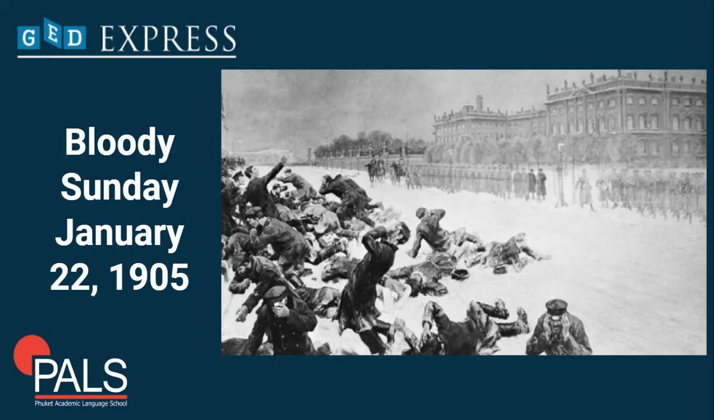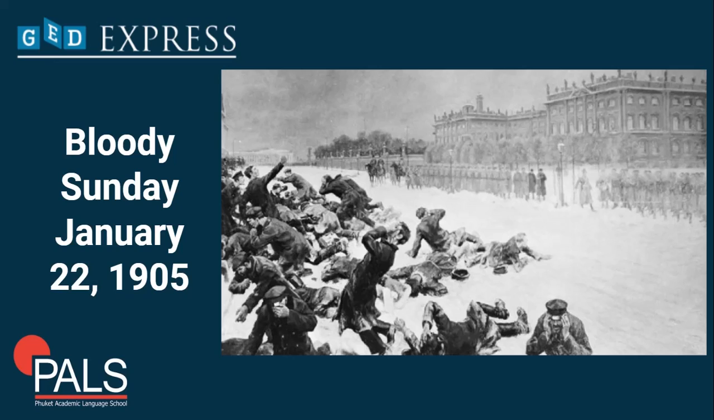Bloody Sunday. A major event leading to the Russian Revolution took place on January 22, 1905. A large number of workers were marching to the Tsar's palace in order to present a petition for better working conditions. However, they were fired upon by soldiers and many of them were killed or injured. This day is called Bloody Sunday.